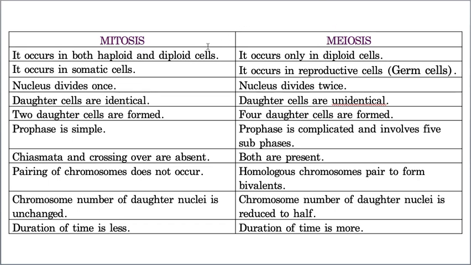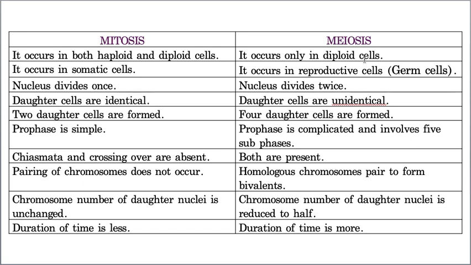Mitosis takes place in somatic cells, whereas meiosis takes place in germ cells. In mitosis the nucleus divides only once, whereas in meiosis the nucleus divides two times. In mitosis the daughter cells are exactly identical to the parent cell, whereas in meiosis they are not identical, because the parent cell is diploid, whereas the daughter cells are haploid. Two daughter cells are formed in mitosis, whereas in meiosis four daughter cells are formed, because the nucleus divides twice, meiosis 1 and meiosis 2. That means two times division takes place.